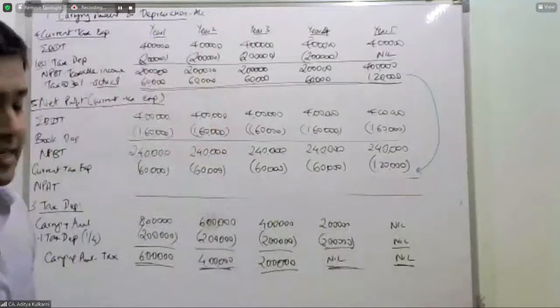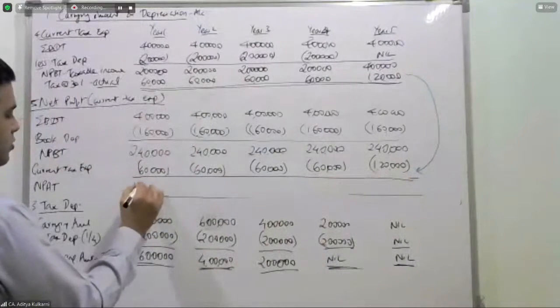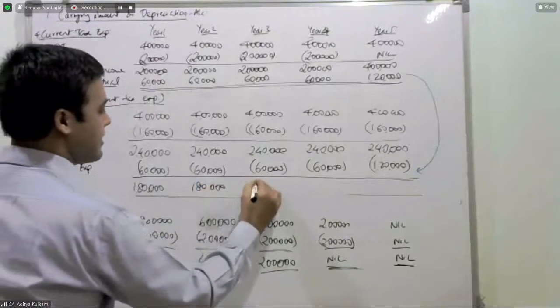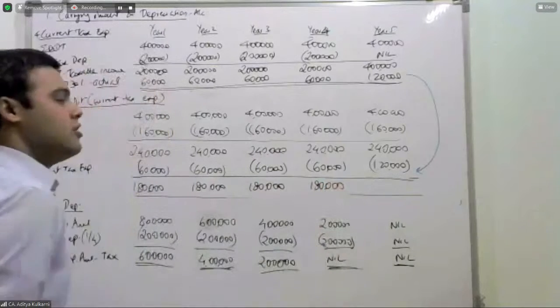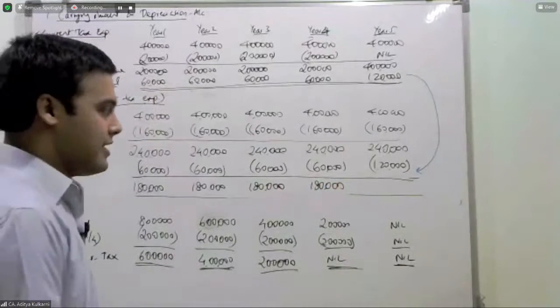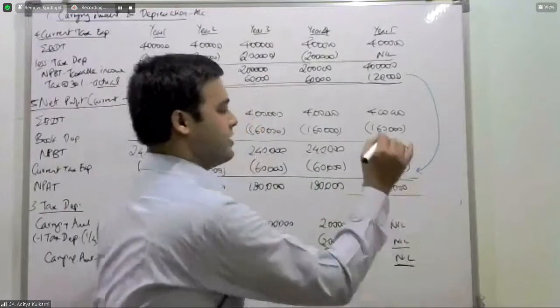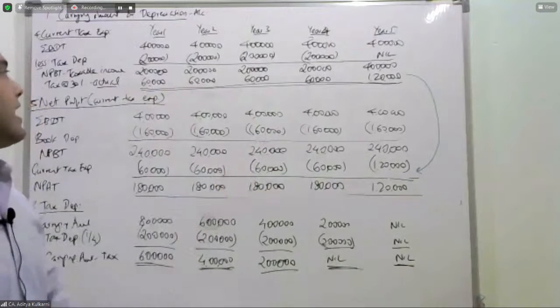Now the question comes, sir, first year my profit is 1,80,000. Second year my profit is 1,80,000. Third year my profit is 1,80,000. Fourth year my profit is 1,80,000. But suddenly in the fifth year my profit is 2,40,000 minus 1,20,000.